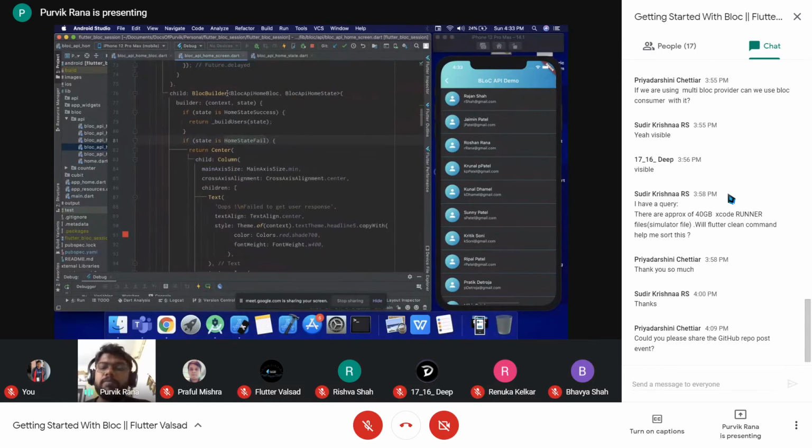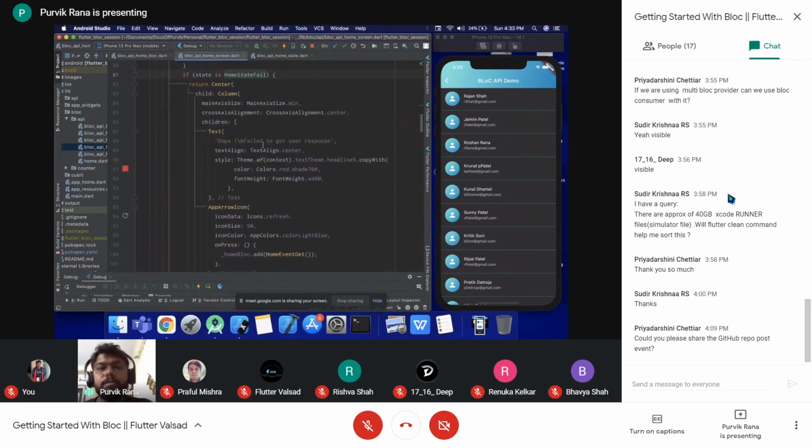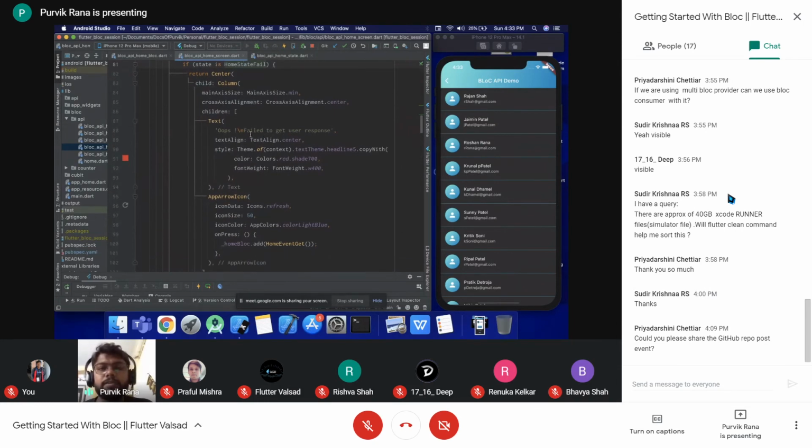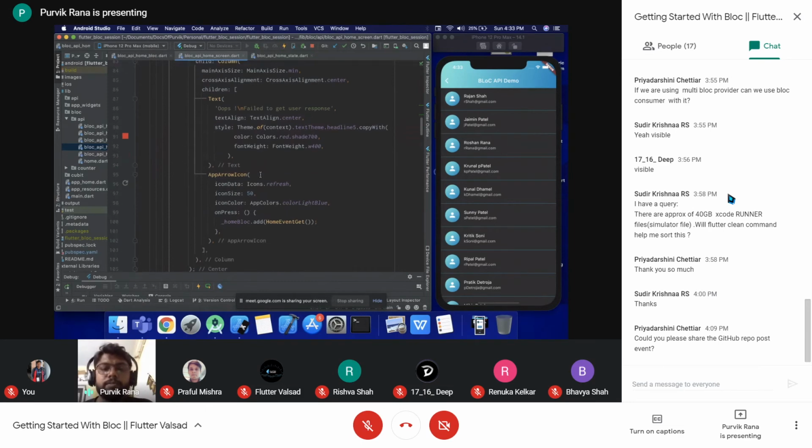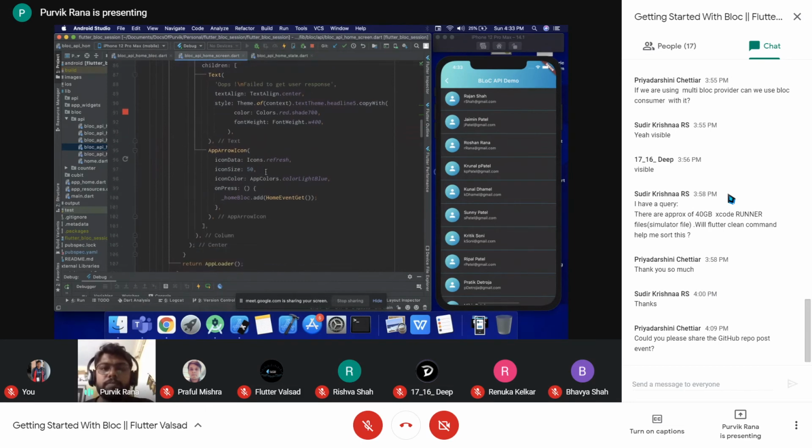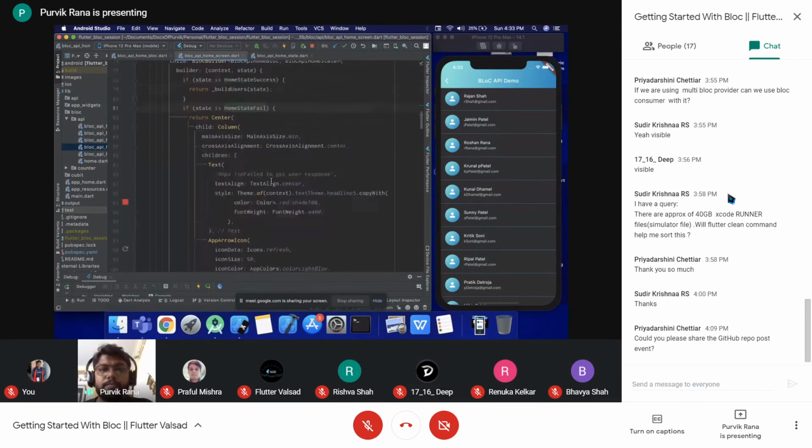So block builder will act upon that, now the state is the home state fail, it is not the success. So what it needs to return is one particular component which is explaining that oops, we failed to get the user response, and another widget tree that we can use to trigger and add the event again to the block. So we can also represent that one.